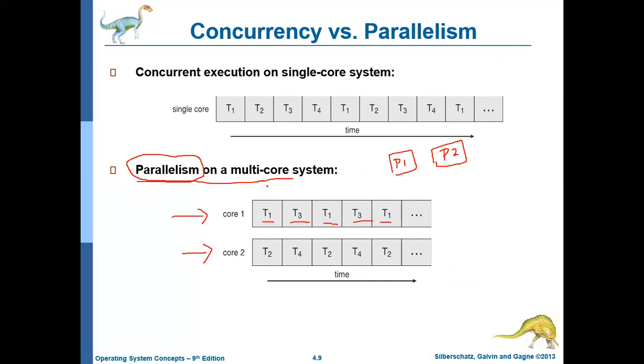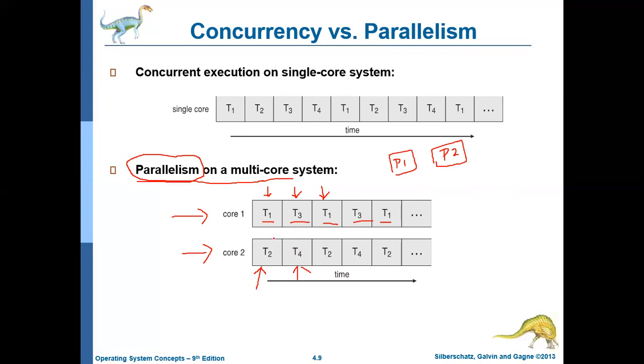It executes thread 1 for x milliseconds, and then switches to thread 3 for another y milliseconds. Then again it switches to thread 1, and keeps executing like that. Similarly, core 2 is executing thread 2 and thread 4, switching between them.